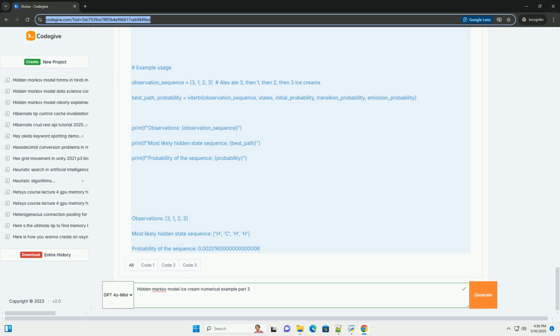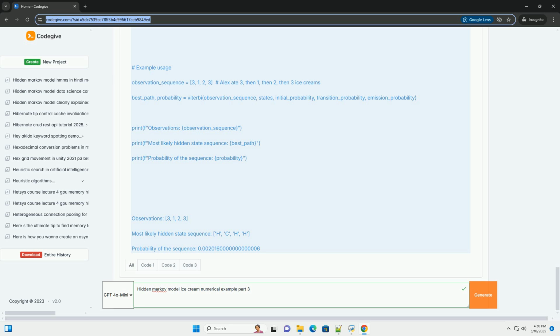3. Termination: prob, state equals max of V[len(obs) - 1][state] for state in states. After processing all the observations, this finds the state at the final time step that has the highest Viterbi probability. This is the final state in the most probable sequence. 4. Return result: the function returns the path[state], which represents the full path to the state that has the greatest probability.